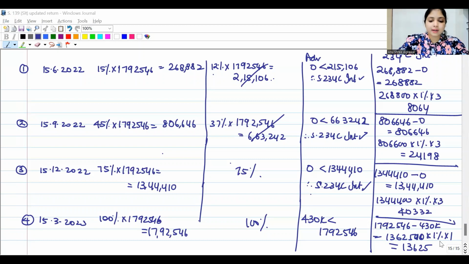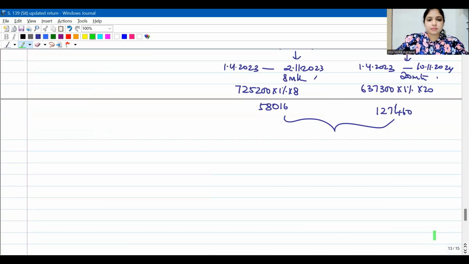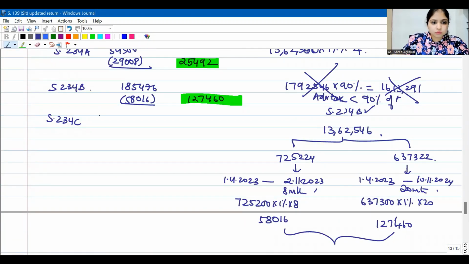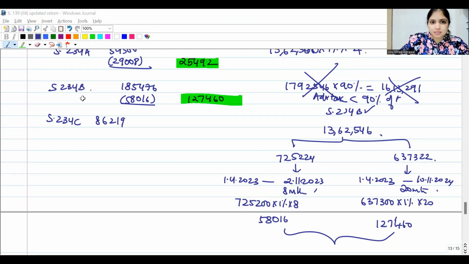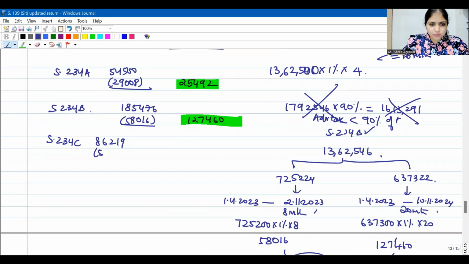So come on, now add up what is the total 234C interest. 8,064 plus 24,198 plus 40,332 plus 13,625. This comes up to 86,219, guys. But assessee has already paid some 234C interest. In the original return, he has already paid 54,034. So why should he pay this much again? He has already paid 54,034. So now I will ask him to pay 32,185 234C interest.